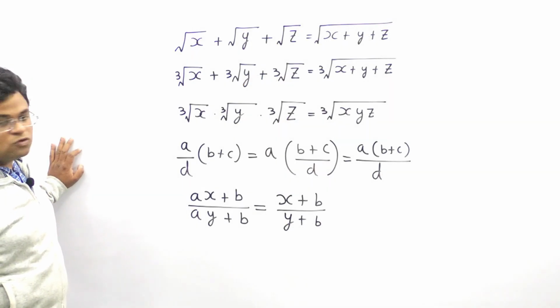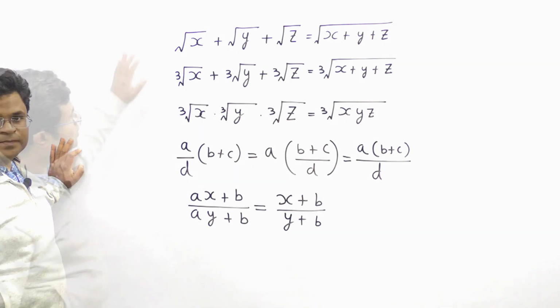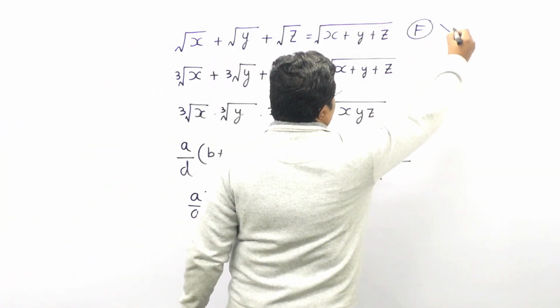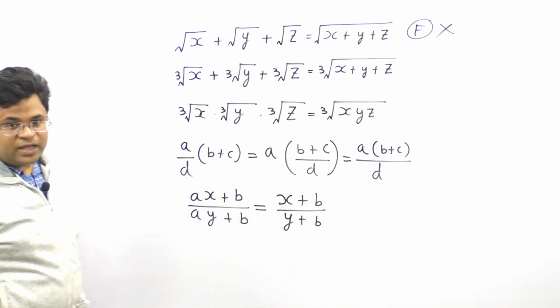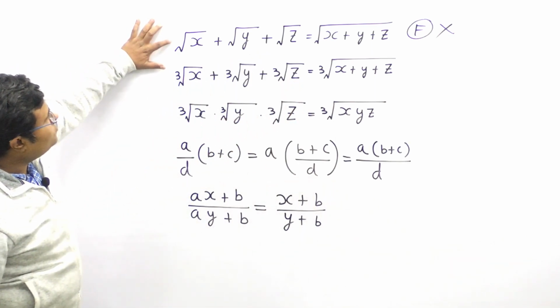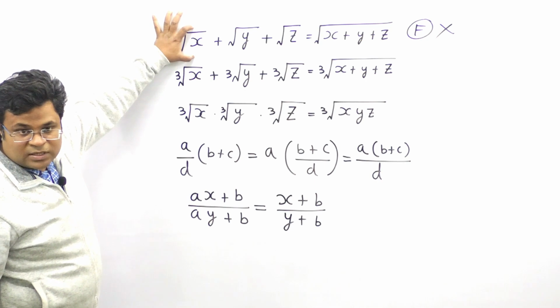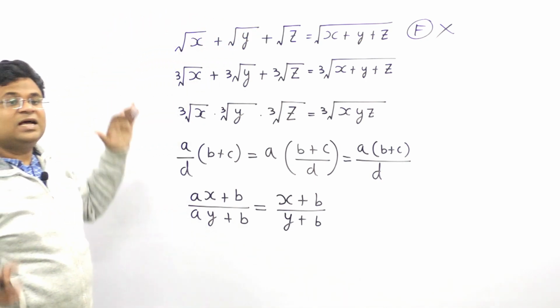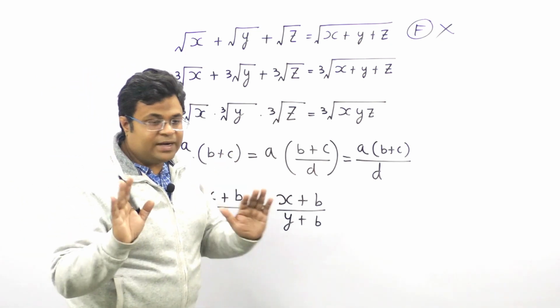First one, whether it is true or false. First one is definitely false. This is wrong. Okay, why wrong? Because of course there is a square root, so you cannot take the square roots common. This is a mathematical blunder.